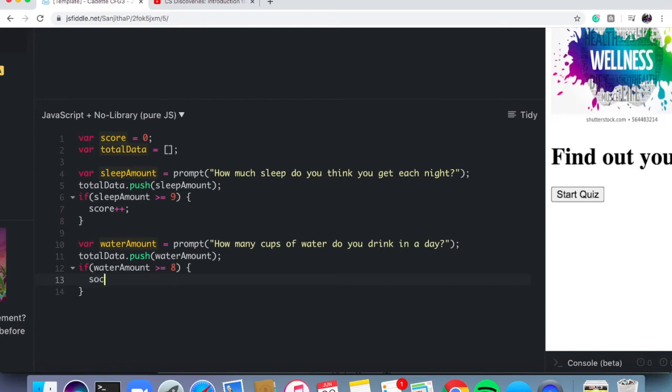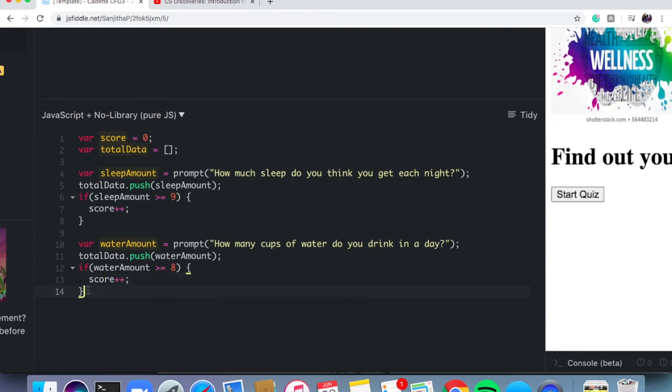So we can say score plus plus. It takes the value that score previously held. In this case, it might be 1 if they got the first threshold. And then it's going to add 1 to it to give us a new total amount. So now at this point, say they got the first question right, score is going to be equal to 2 if they also got this one right.